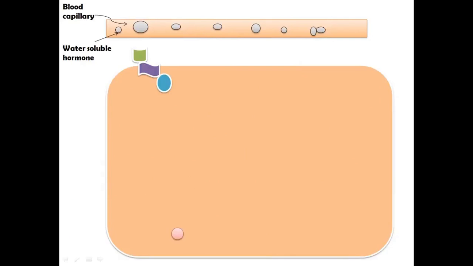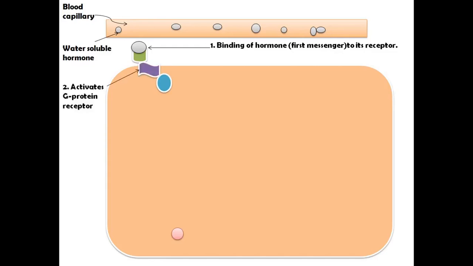Now see, these are the blood capillaries, these are the water soluble hormones, these are the target cells. Now these water soluble hormones, which are the first messenger, bind to the receptor, and this binding forms the hormone receptor complex and activates the surface protein, which is a G protein.